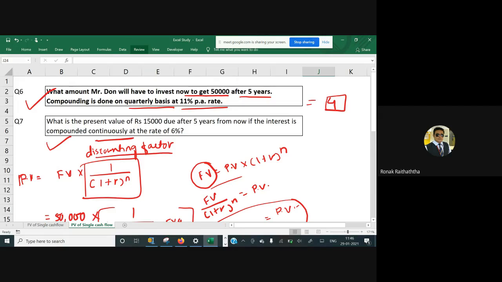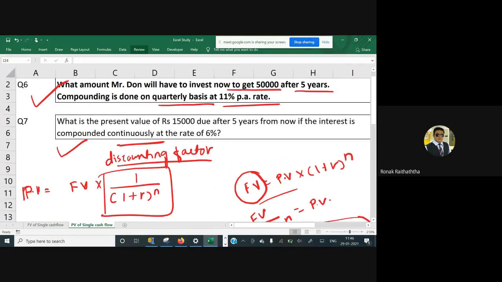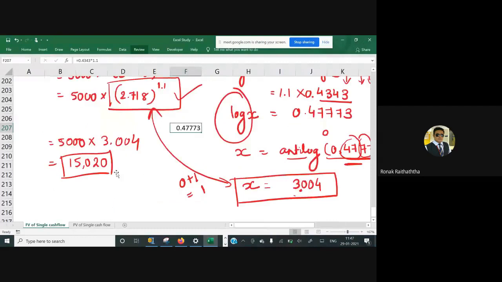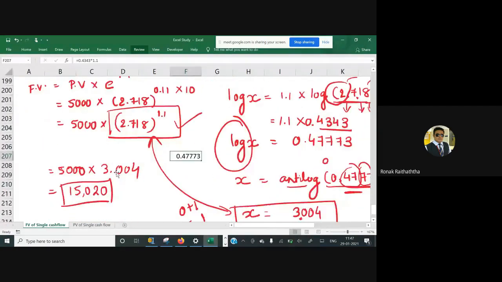So please take this question, question number 7, which is continuous compounding, and you are supposed to find the present value. The same formula of PV-FV of continuous compounding we have used. You will use the same formula again, but instead of finding FV, you will be finding the PV in this case. As simple as that.